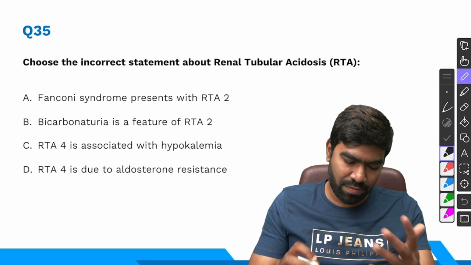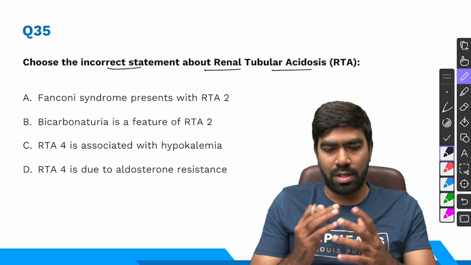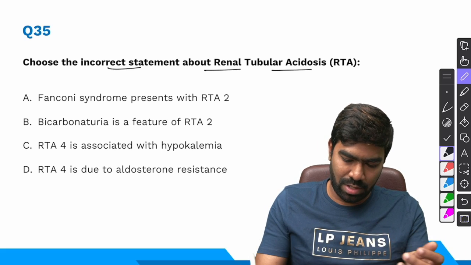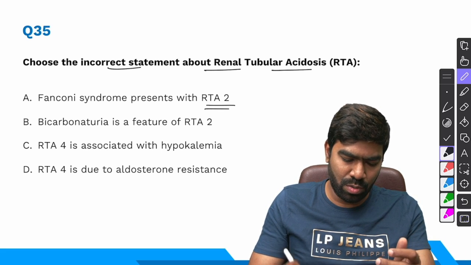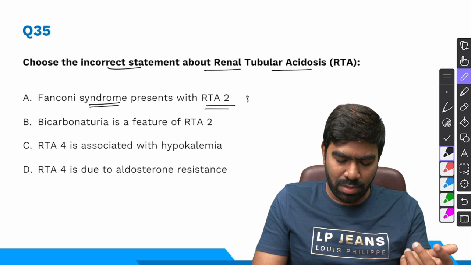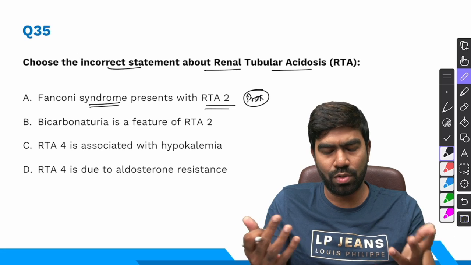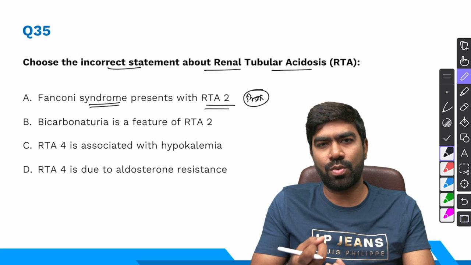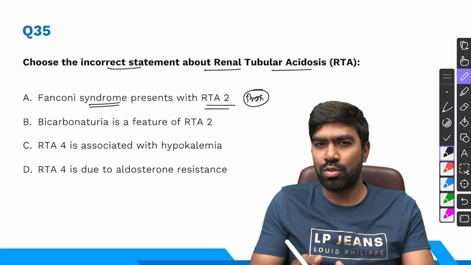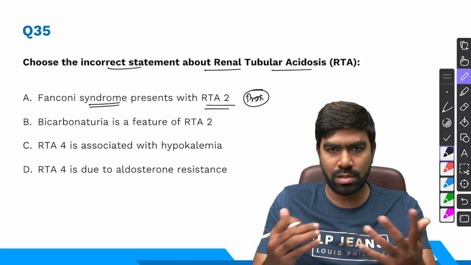Coming to question number 35, choose the incorrect statement regarding renal tubular acidosis. They're asking about type 2 and type 4 here. They have not given anything about type 1. So type 2, yes, it's very commonly associated with Fanconi syndrome, because it's a proximal RTA. So proximal nephron is the one that's important for solute absorption. So loss of solutes like amino aciduria, phosphaturia, and glycosuria is a classic triad of Fanconi syndrome that's very common in proximal RTA. Bicarbonaturia, yes, of course.